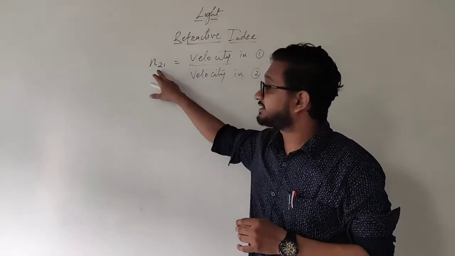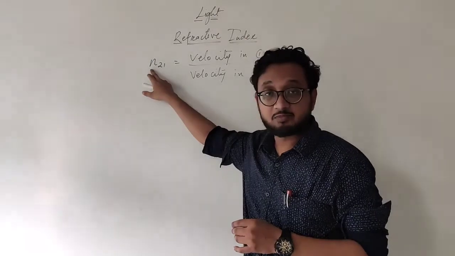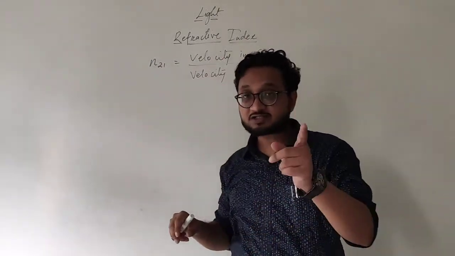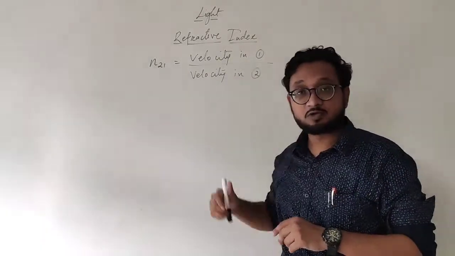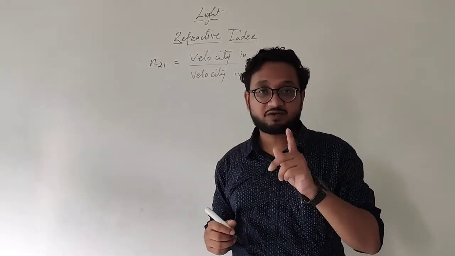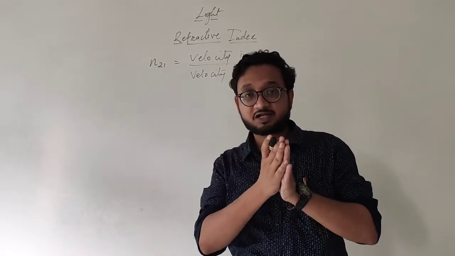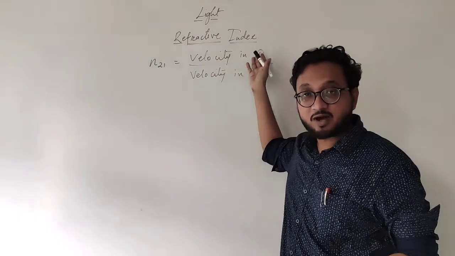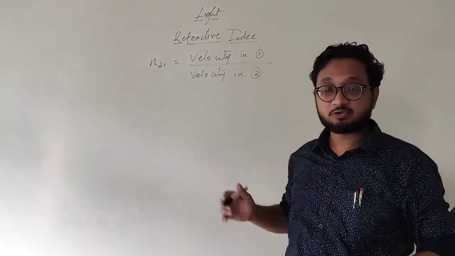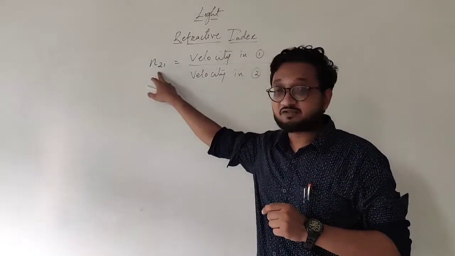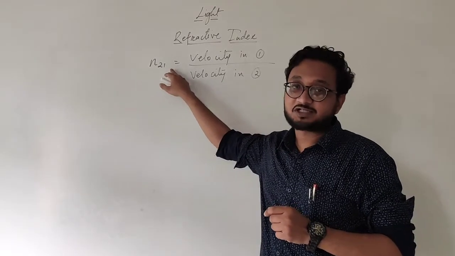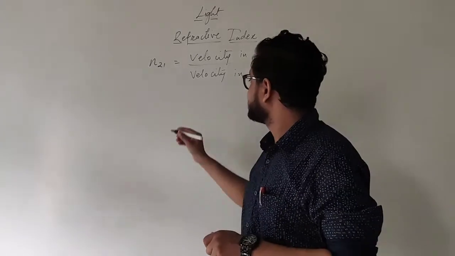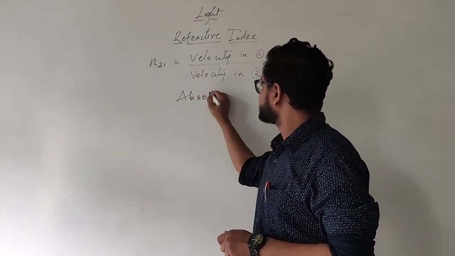So if we are finding the refractive index of the second medium with respect to the first medium, then we are writing the velocity in the first medium with respect to the second medium, and this is the velocity of light we are talking about, because this chapter is related to light rays, that is why. So velocity in medium 1 with respect to velocity in medium 2 of light will give us the refractive index of medium 2 with respect to medium 1. Now this point is absolute refractive index.